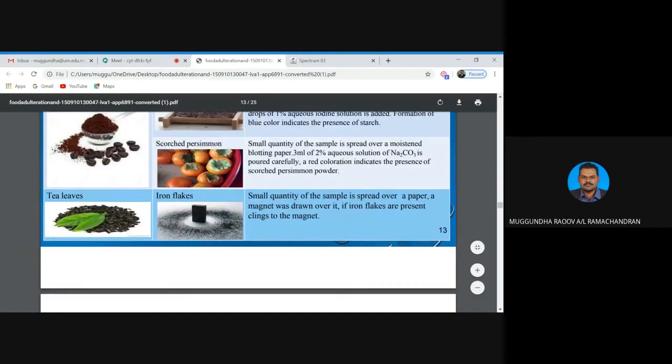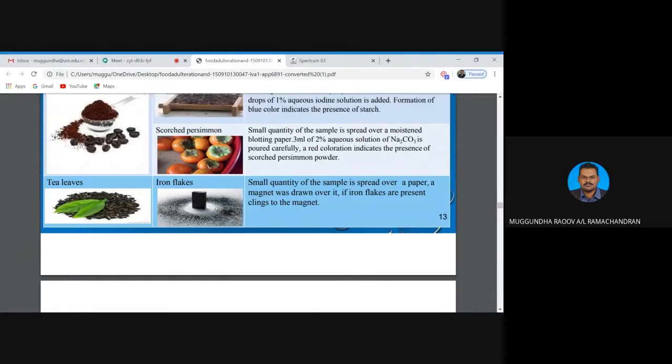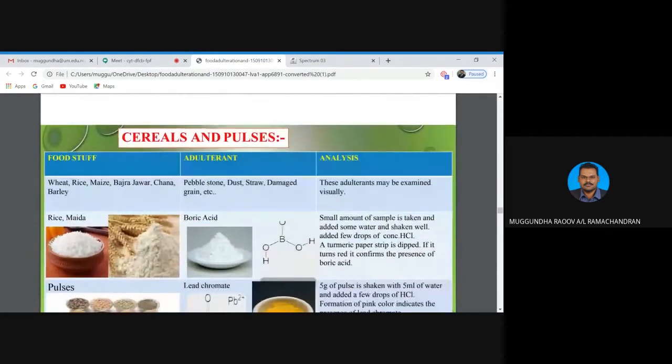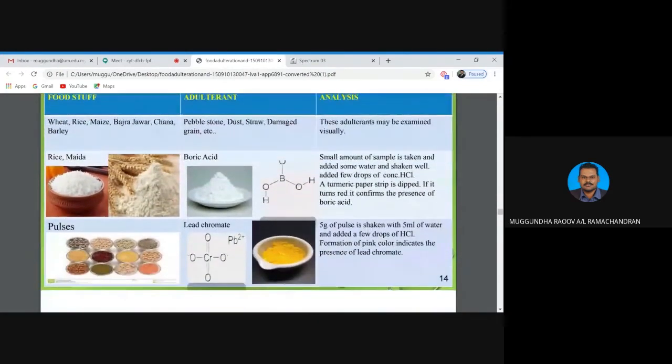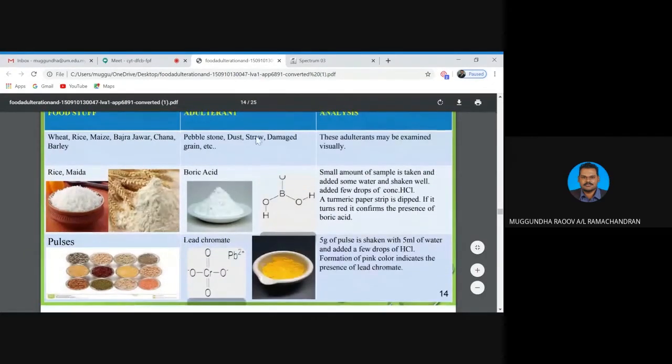Okay, another one, class, iron flakes in the tea leaves. A small quantity of the sample is spread over a paper and a magnet is drawn over it. If iron flakes are present, they will cling to the magnet. So we have to be very careful with what we are consuming. Another very famous adulterant is in wheat, rice, maize. For example, the adulterants are like dust, stones, damaged grains.